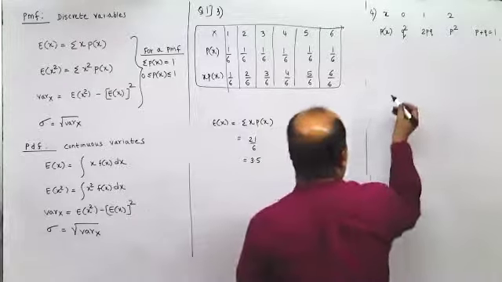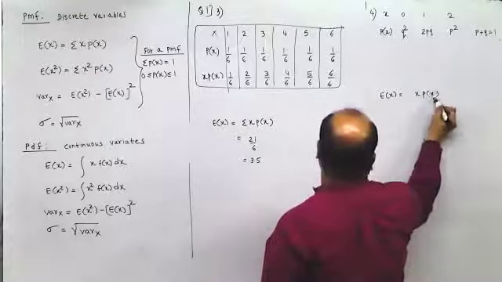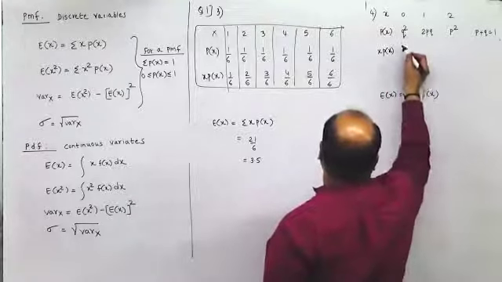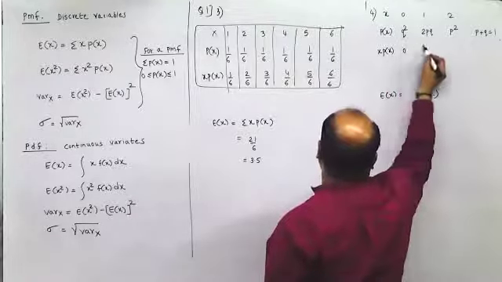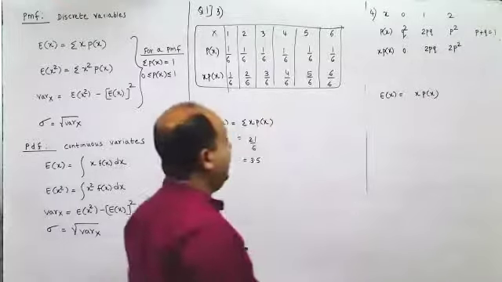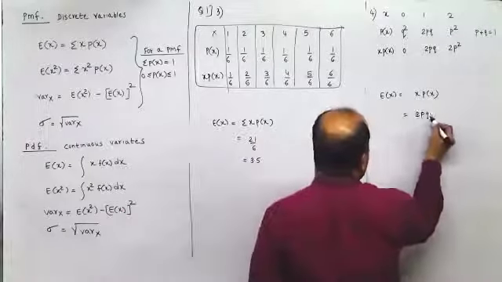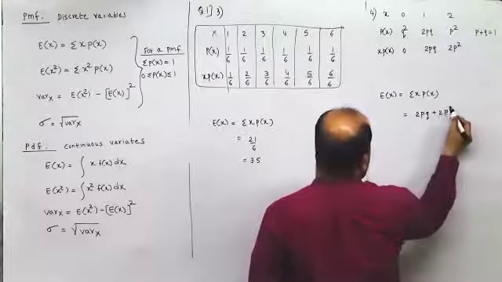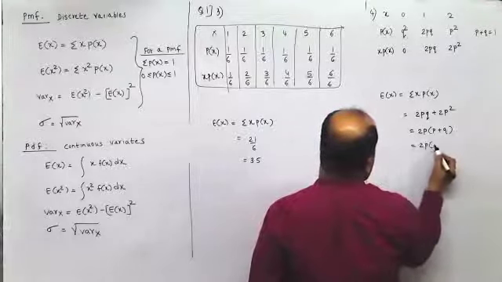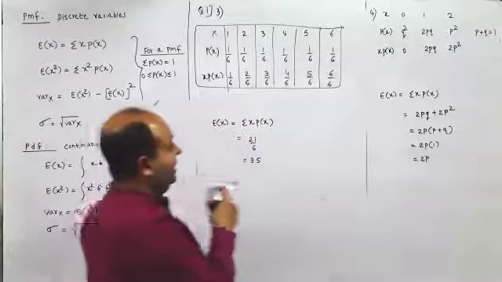Next, how do you find variance of x? First we'll find E of x. How do you find E of x? X into probability. So this would be x into p of x. So it would be here 0, this would be 2pq and this would be 2p square. This is x into p of x. So it would be 2pq plus 2p square. Now I take 2p common, I'll get p plus q. I know p plus q is 1, so it is 2p. So E of x is 2p.